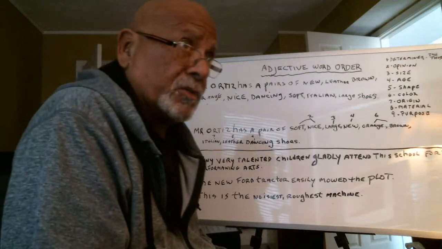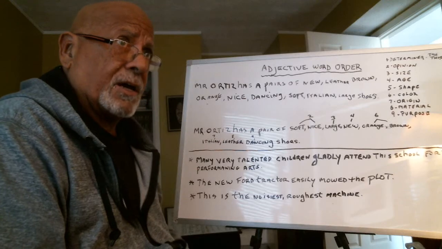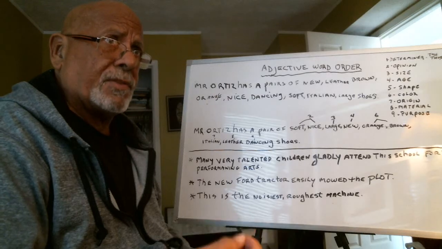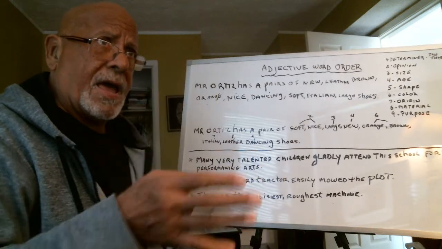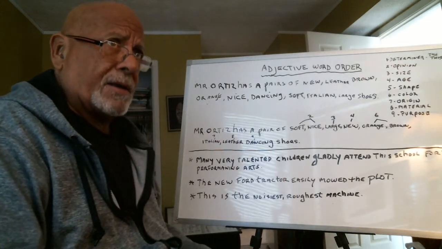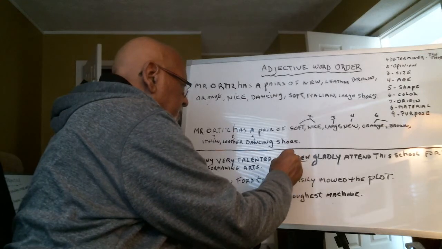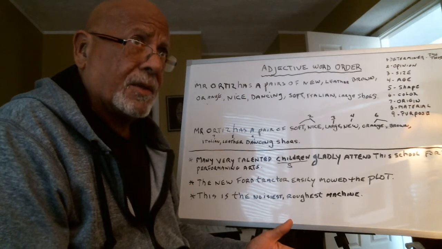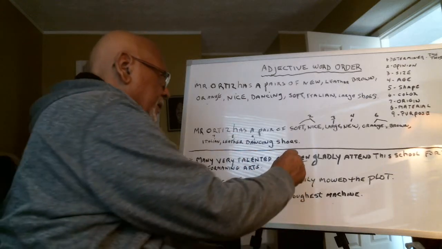So, what is the first thing we do? The first thing is we look for the subject of the sentence. The subject of the sentence is the most important thing in the sentence. Everything else revolves around the subject. So, who are we talking about here? We're talking about children. And the subject is going to be a noun or a pronoun. So, children are people. So, it's a noun.